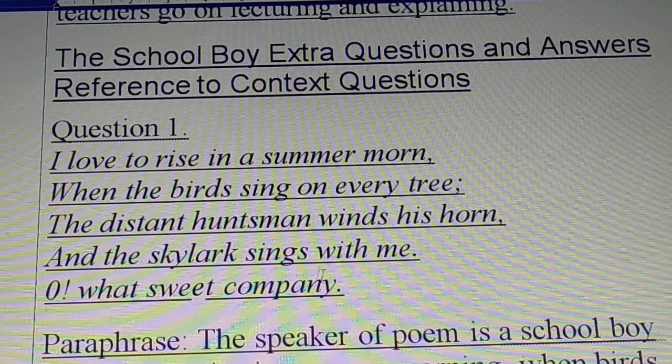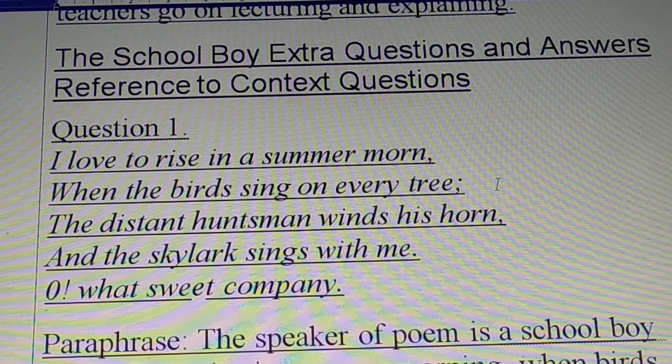Now these are extract-based questions. Extract is given there. I love to rise in a summer morn when the birds sing on every tree. The distant huntsman winds his horn and the skylark sings with me. Oh, what sweet company! What sweet company?